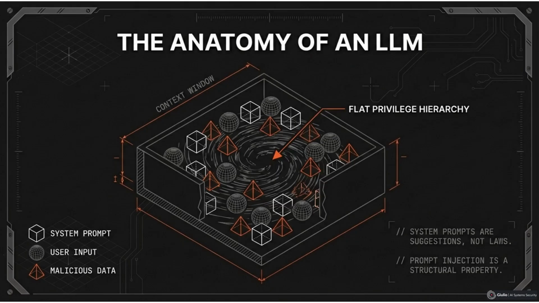When malicious instructions appear in context, the model is not breaking rules. It is updating a probability distribution. Without architectural separation of trust levels outside the model, there is no structural reason for it to ignore adversarial instructions. Prompt injection is not a patchable defect. It is a structural property of transformer-based systems.